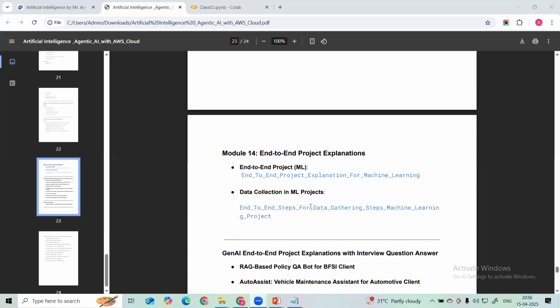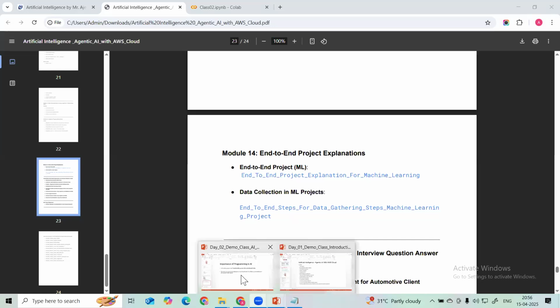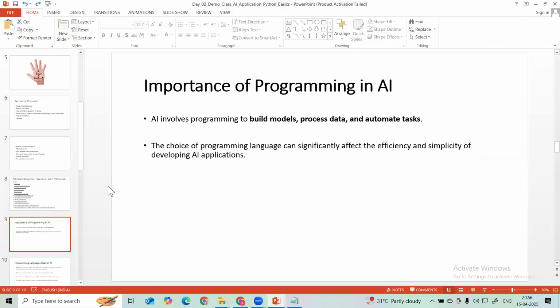Any other questions, guys, before moving on to the other part? Okay. So here, guys, we have to understand the importance of the programming language in the AI course. So why do we require a programming language?